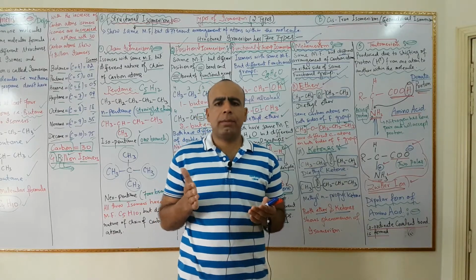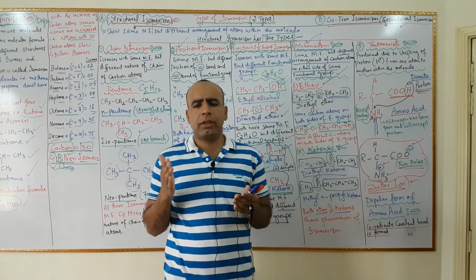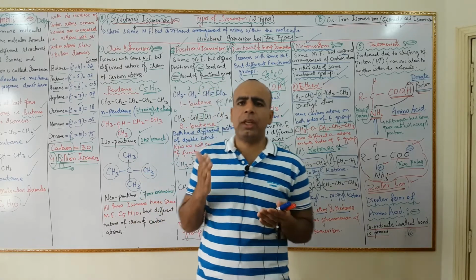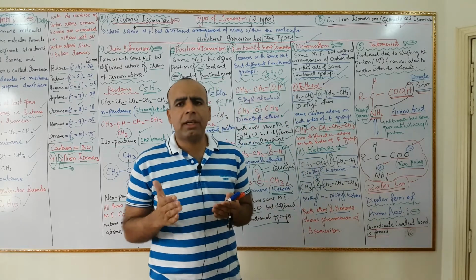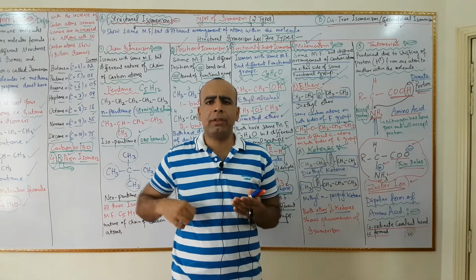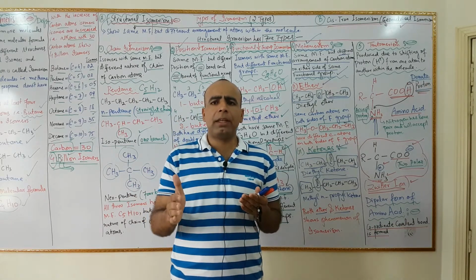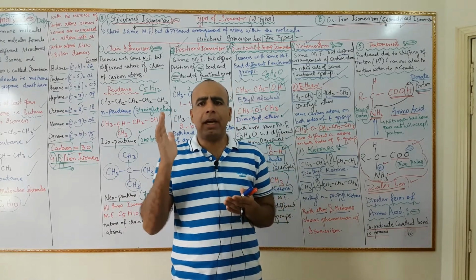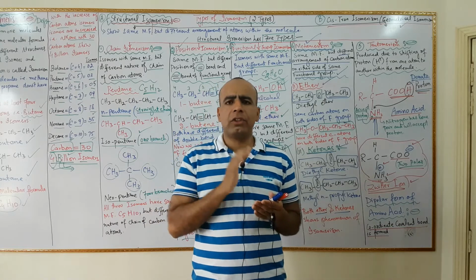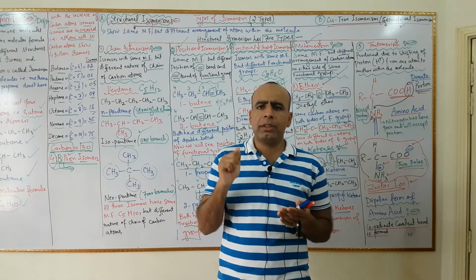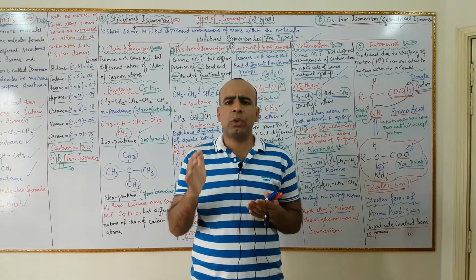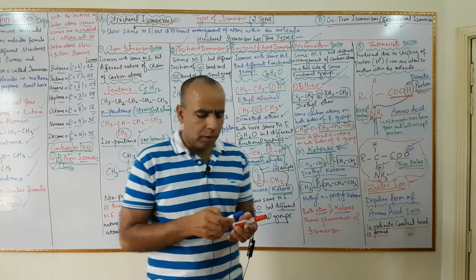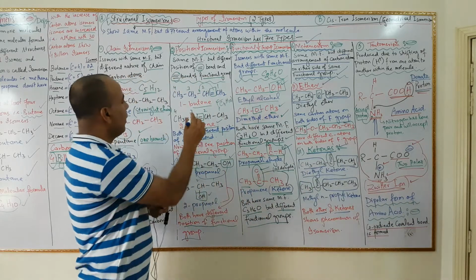My dear viewers, the next type of isomerism is position isomerism. It is the type of structural isomerism which has the same molecular formula but different position of double bond or triple bond or functional group in a molecule. This is called position isomerism. Now I will explain it with the help of examples. Let us take the example of 1-butene.